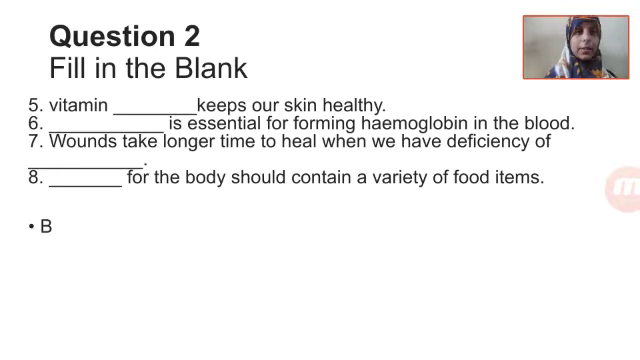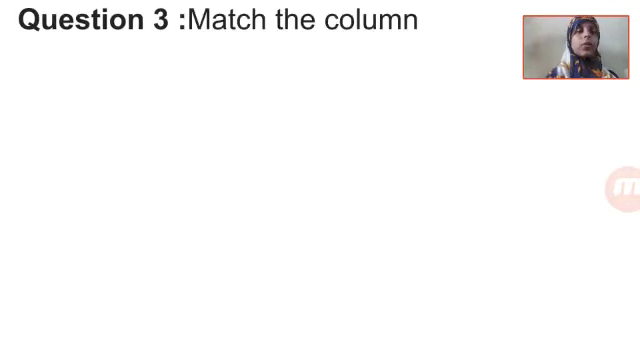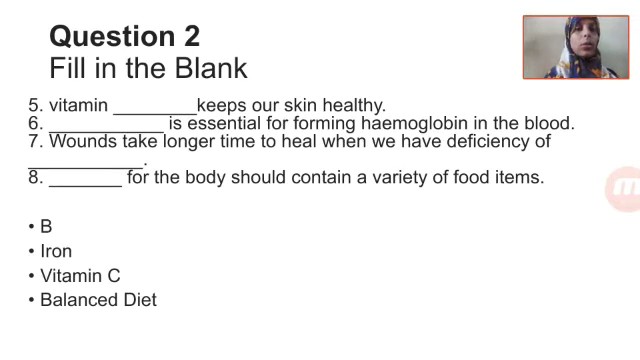Vitamin B keeps our skin healthy. Iron is essential to form hemoglobin. Vitamin C, wounds take longer time to heal when we have deficiency of vitamin C. Balanced diet for the body should contain a variety of food items. So here we end up with question number 2, that is filling the blanks. Hope you have completed. If not, pause the video or refer to the worksheet that I have already sent.